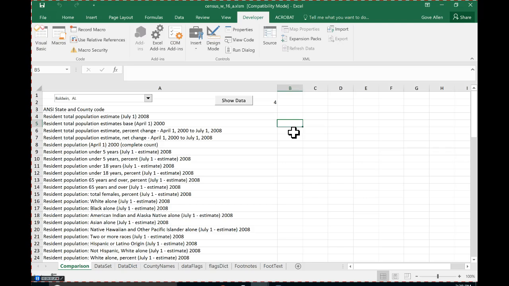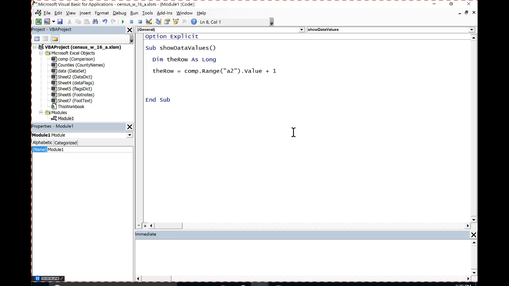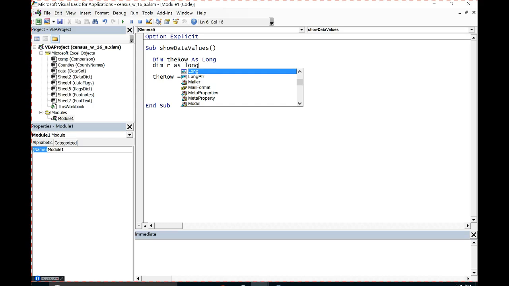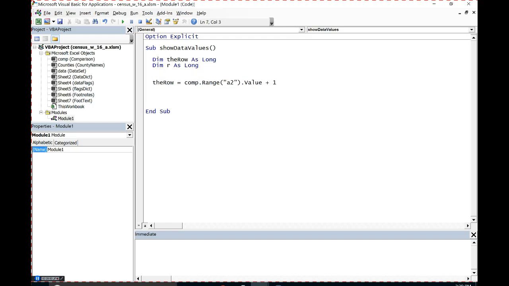Now, if I'm writing this for myself, I'm the only one who's ever going to use it, that's probably okay. But it's a good habit to get into to say, you know what, I should avoid the clipboard when I can. So let's take this approach where we're going to go over a column and down. So let's set up a loop that will do that for me. So I've got the row that I'm keeping track of. Let me go ahead and dim another one. Dim R as long as well. And let me dim one for the column. Dim C as integer.